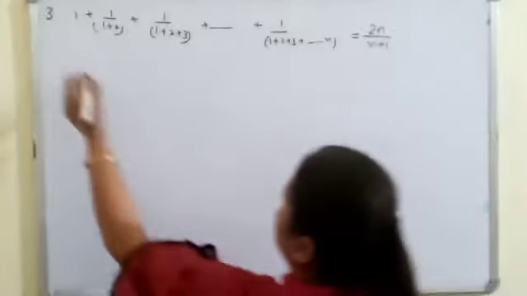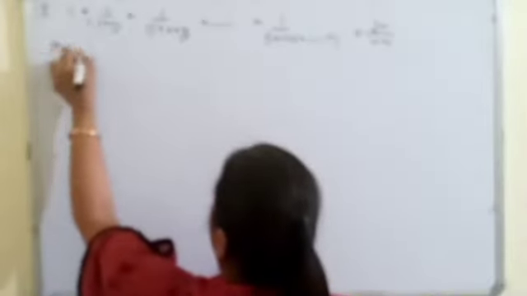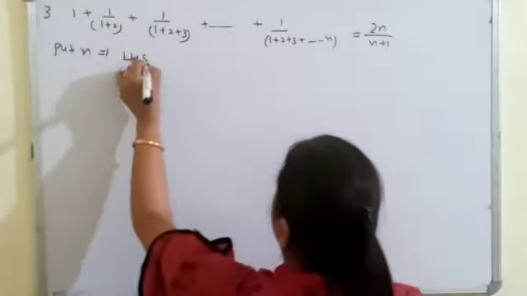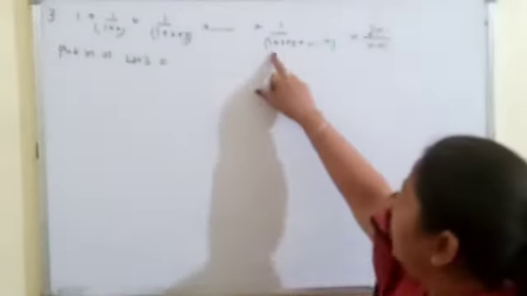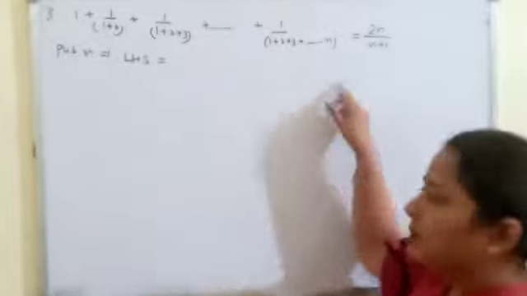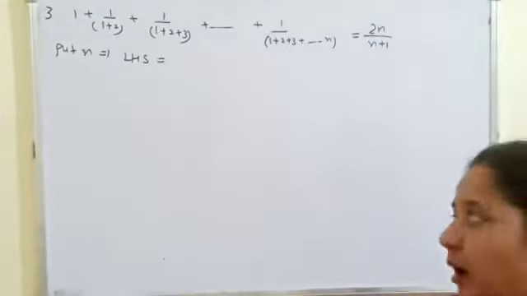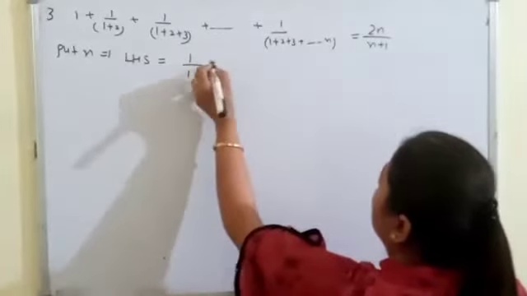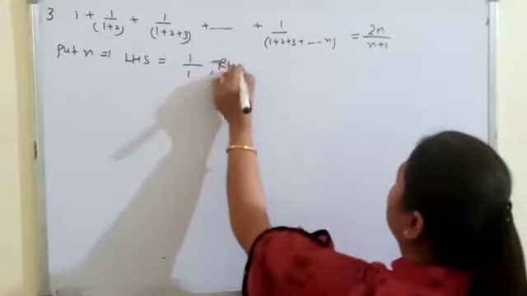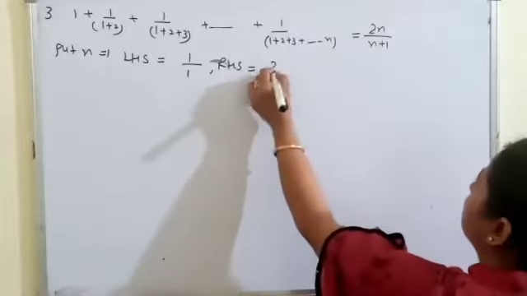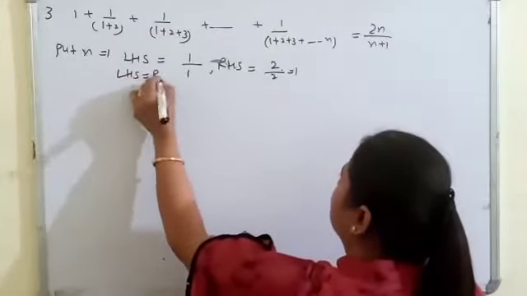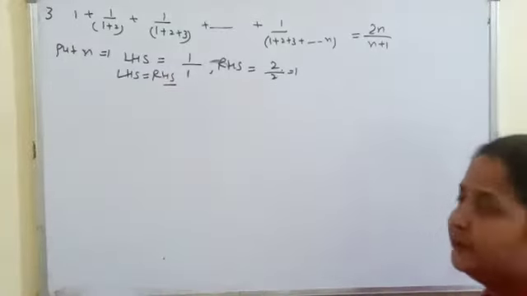First step is put n equal to 1. When n is 1, you can see this is the denominator, the sum of the n terms. When we substitute the value of n, the result is 1, and on the right side when we substitute 1, this is 2 upon 2, that is equal to 1. So left and right side, they both are equal to 1.